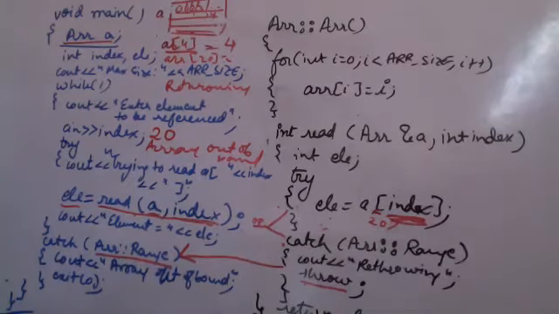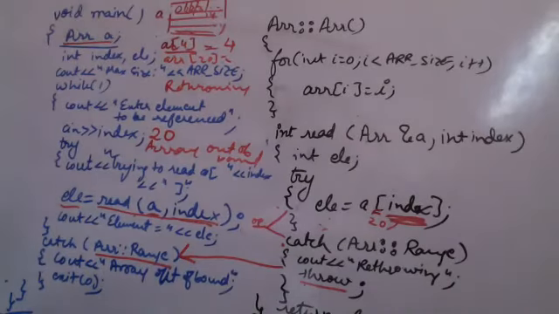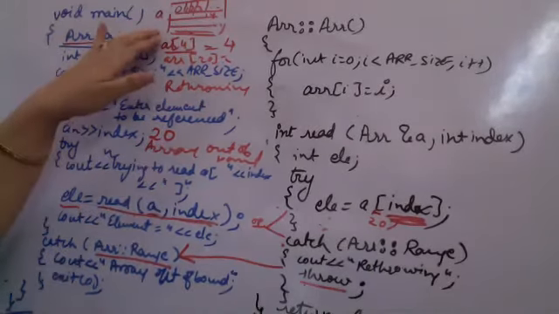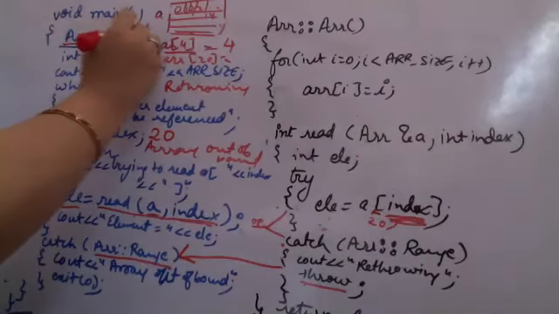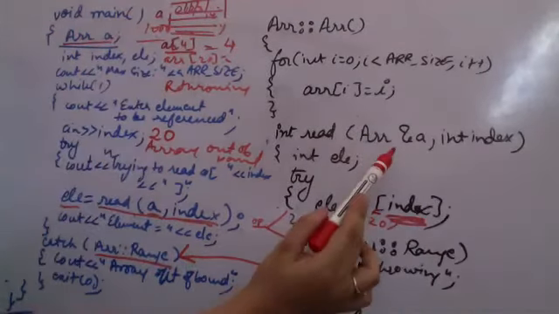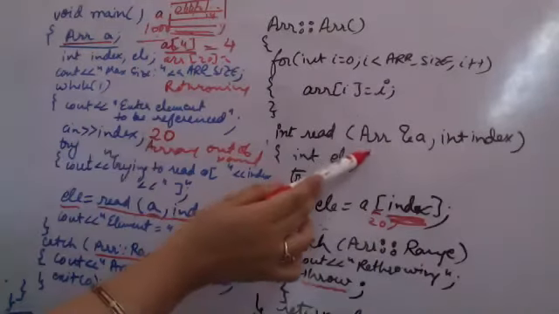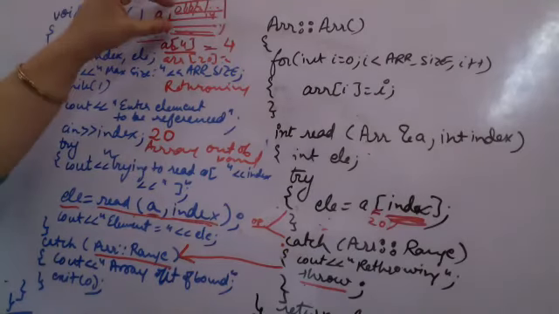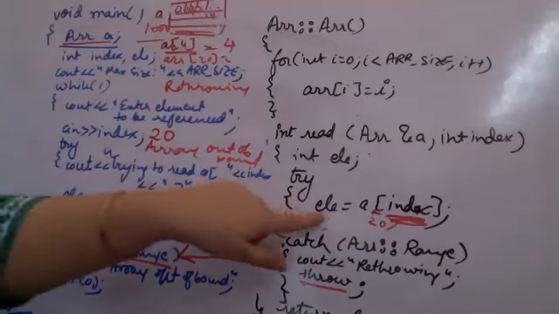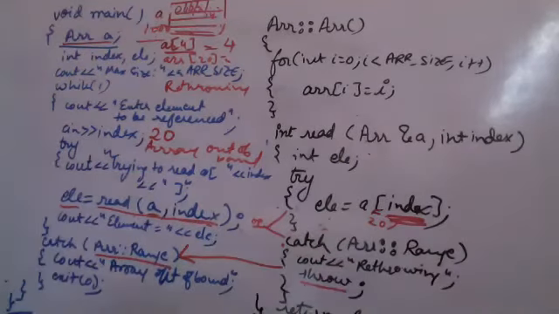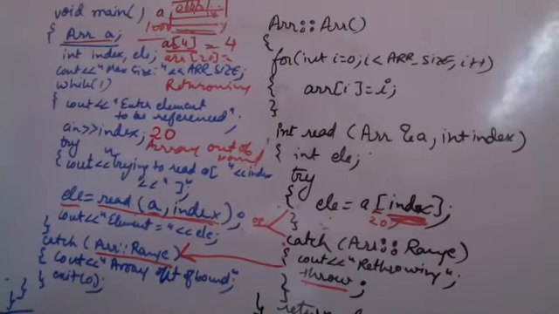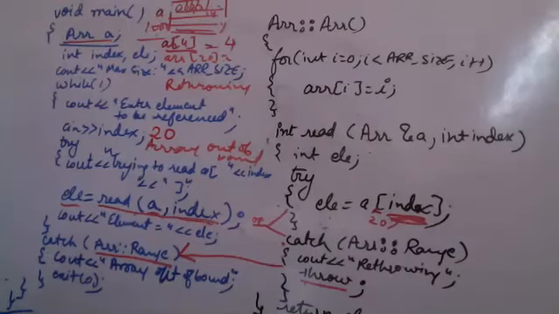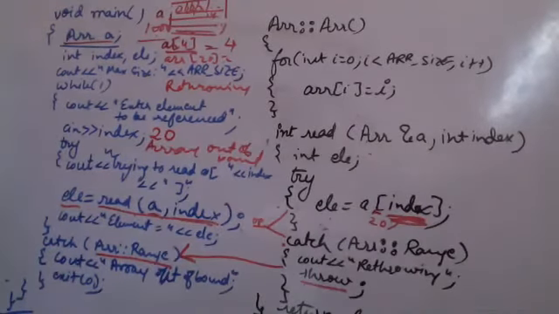Ma'am, why did we pass the reference of the array object? Because we do not need to create a new object. A is stored at some location in RAM, supposedly location 1000. I am not creating any new object, I am only passing a reference to the same object. We do not have to make any changes or anything temporary, we have to do nothing, we just have to read it. So we pass a reference to it so that it is being referred from the same location. That is why we are passing a reference. And we are not changing the original objects. In case we wanted to change them, the reference also works.